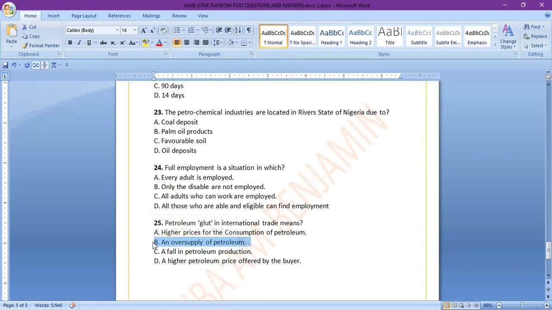But sometimes the members go beyond the quota that was given to them, and therefore they will supply more than necessary in the market, and that will create an excess supply, which can lead to what is known as the oil glut or the petroleum glut in the international market. So as far as international trade is concerned, when you're talking about glut, it means an oversupply, even though it's specially used in the petroleum industry.